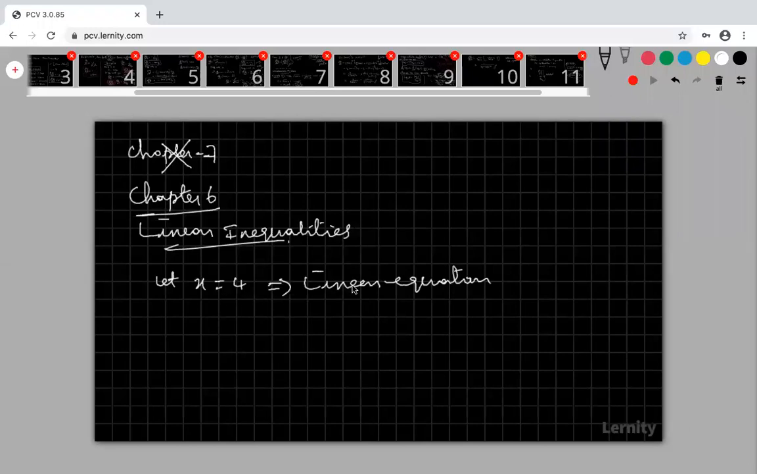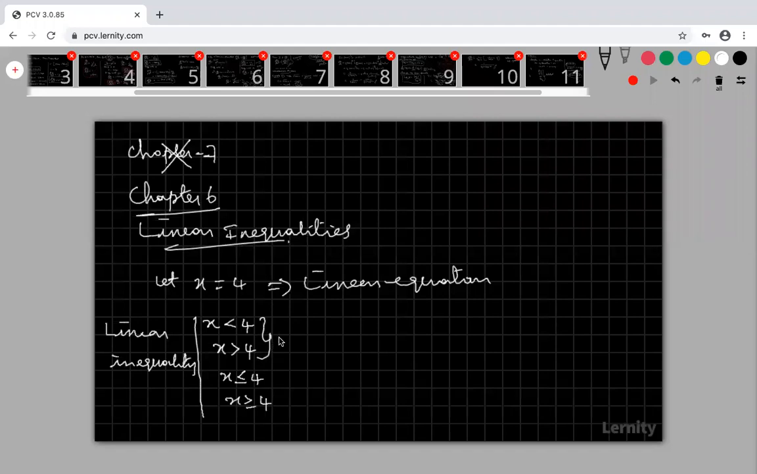So this is a linear equation. Suppose I take x less than 4, x greater than 4, x less than or equal to 4, x greater than or equal to 4. These are called linear inequalities.